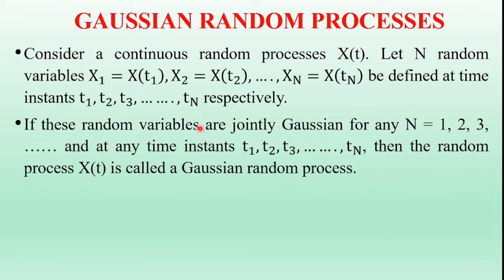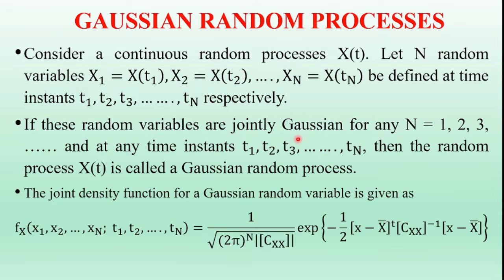If these random variables are jointly Gaussian for any capital N is equal 1, 2, 3 and so on, and at any time instance, the time instants are t1, t2, t3 and so on tn, then the random process x of t is called a Gaussian random process.